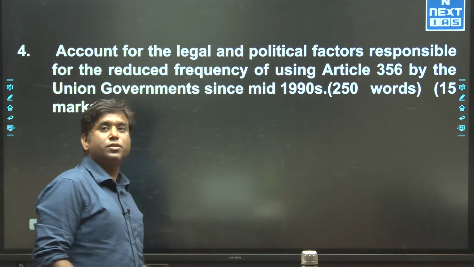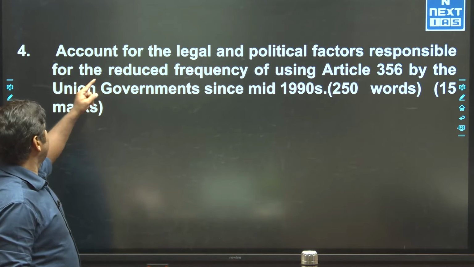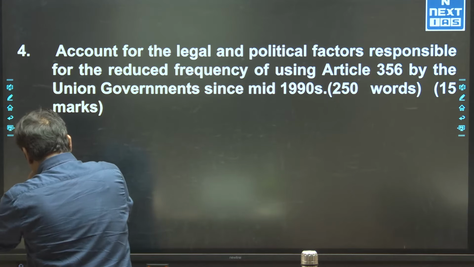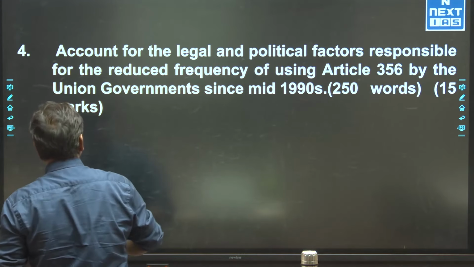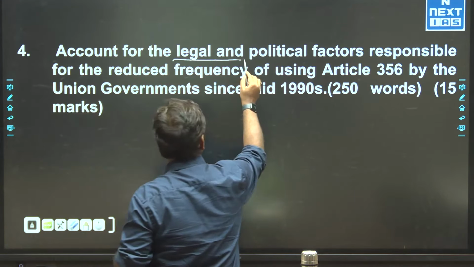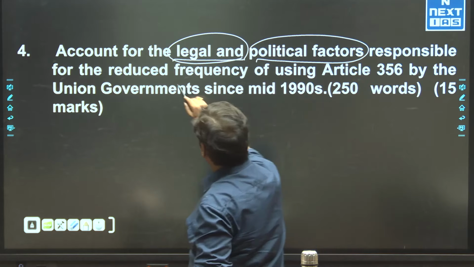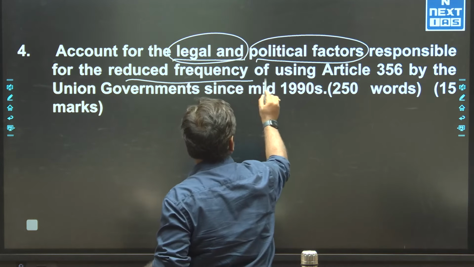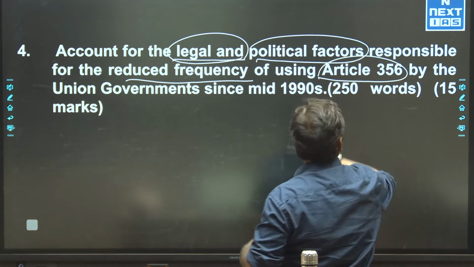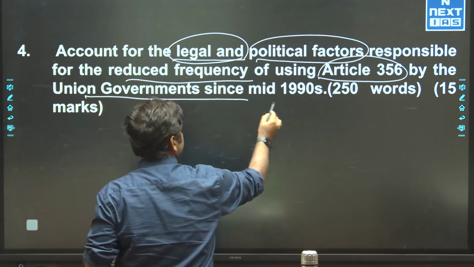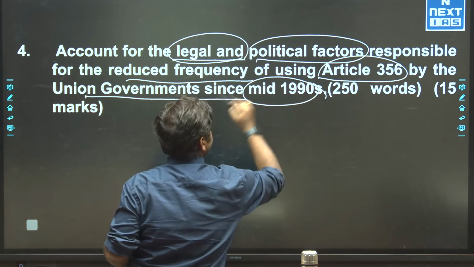Now the next question is question number 4: account for the legal and political factors responsible for the reduced frequency of using Article 356 by the Union government since the mid 90s.